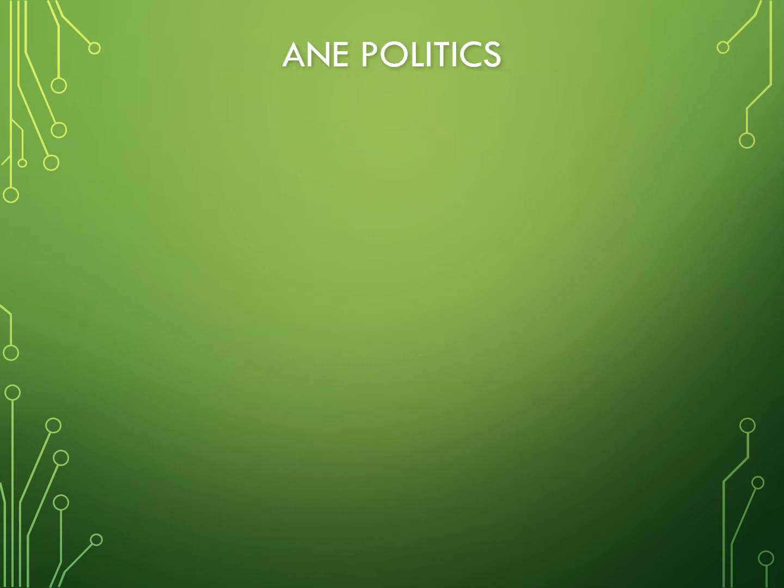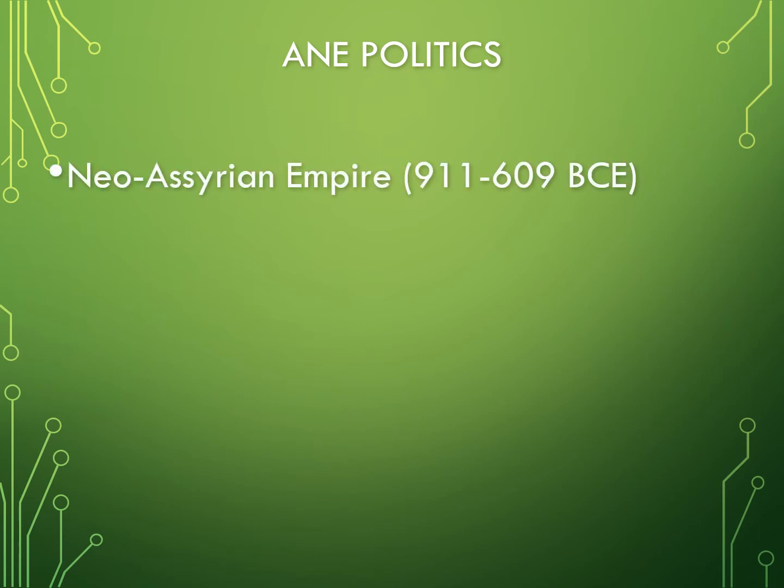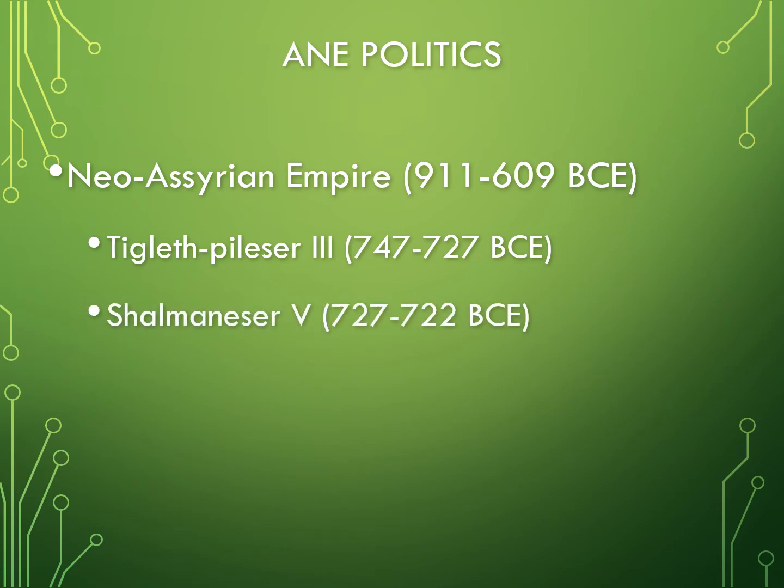The northern kingdom of Israel was not the only kingdom affected by the Neo-Assyrian Empire. The Neo-Assyrian Empire was the major world power in the ancient Near East from around 911 to 609 BCE. Under Tiglath-Pileser III, who reigned about 20 years, the Neo-Assyrian Empire had widespread rule over the ancient Near East. They required tribute not only from the Kingdom of Israel, but also from other nations. Shalmaneser V, who, if you notice this final date for his reign, 722, reigned at the beginning of the destruction of the Kingdom of Israel.